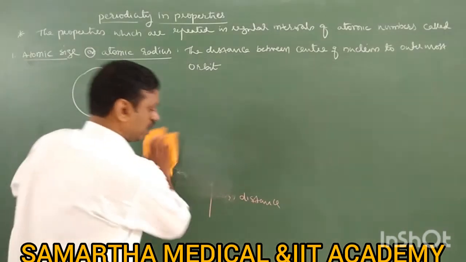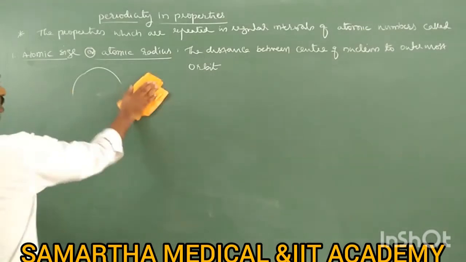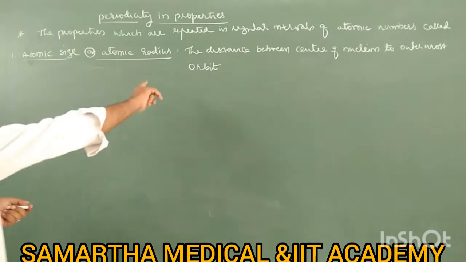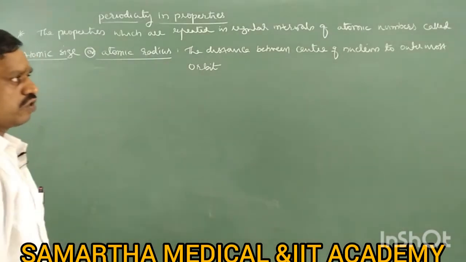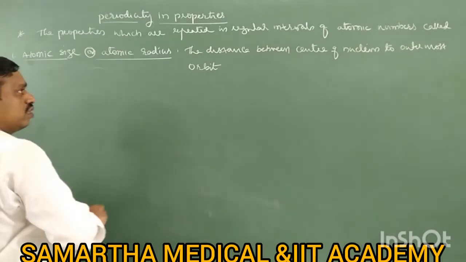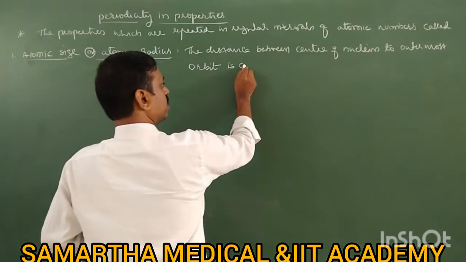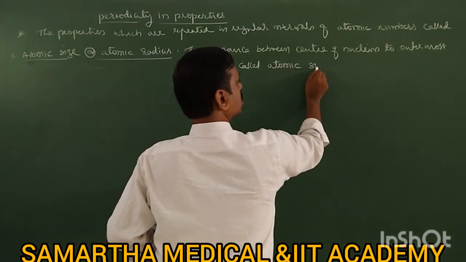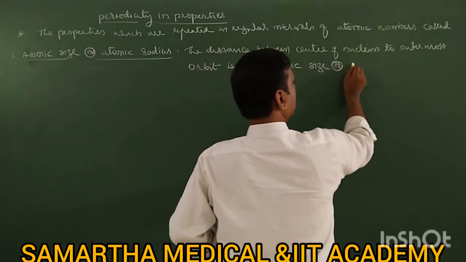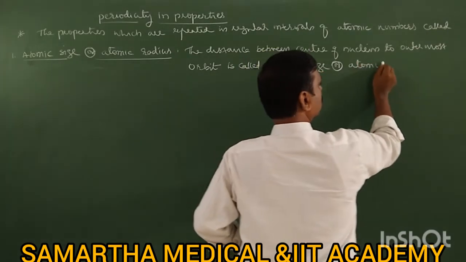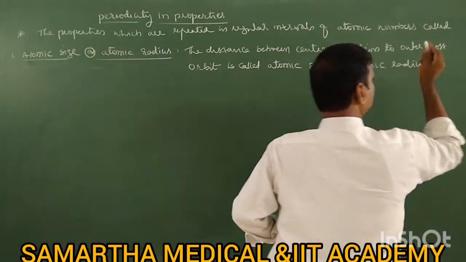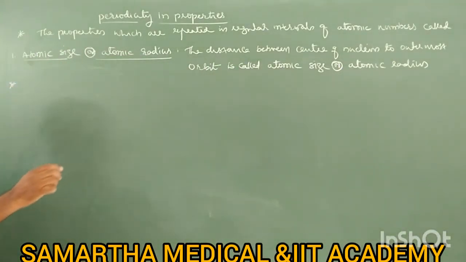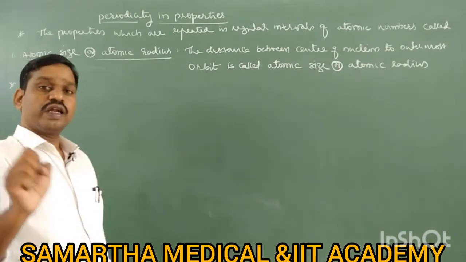So now write here, point one. You have taken this definition: the distance between the center of the nucleus to the outermost orbit is called atomic size or atomic radius.